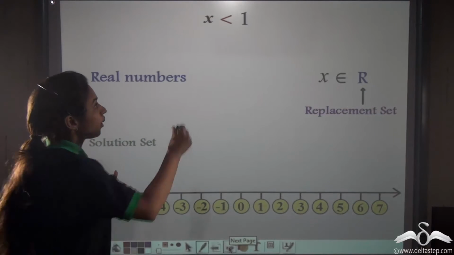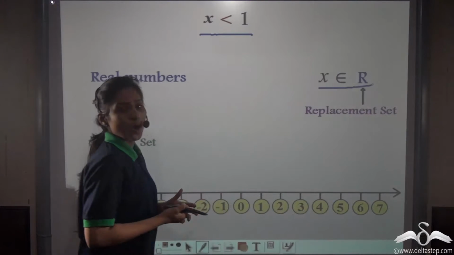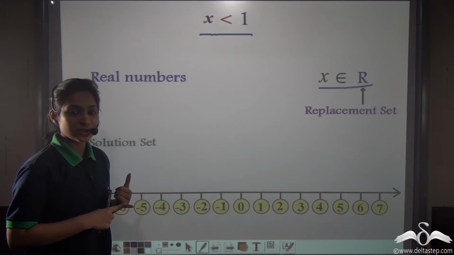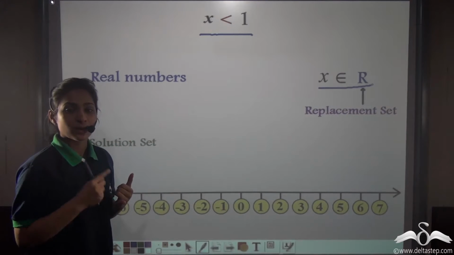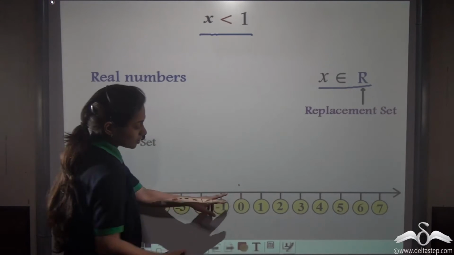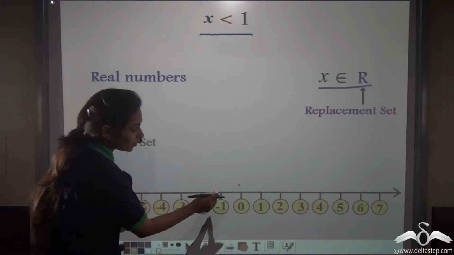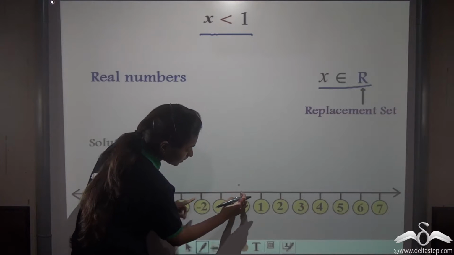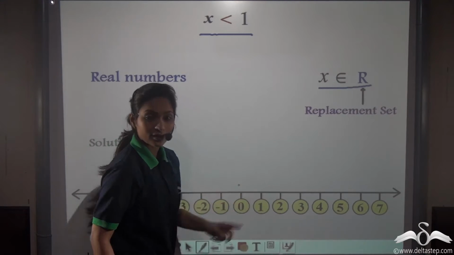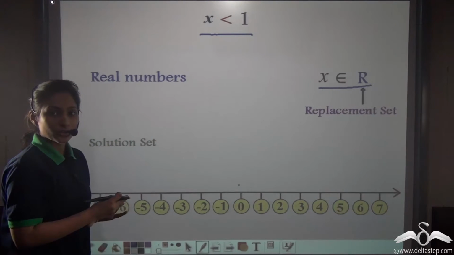Here we have one more. x is less than 1 and x belongs to real numbers. Well, it was easy for us to plot whole numbers, natural numbers and integers as we know all those numbers: -1, -2, 0, 1. So we could actually plot these on these number lines. But how will we plot real numbers? Real numbers are each and every number between 0 and -1, 0 and 1, 1 and 2. How will you plot each and every number like that? Well, I'll tell you. First, let us find out the solution.